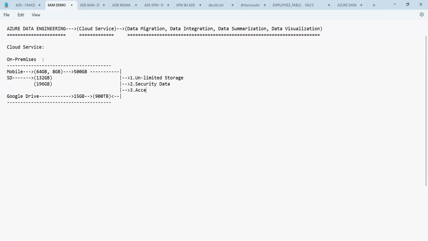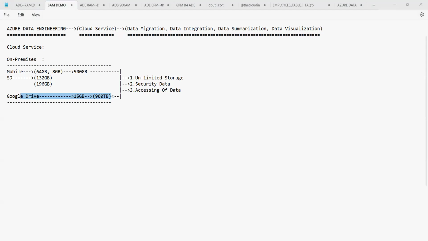And the third and very important reason is accessing of data. Suppose you have stored the data into Google Drive through your mobile phone. Now you left your mobile phone at home, and you have gone to some other country. Let us say you have gone to the US. My question is, can you access the data stored in Google Drive or not, without a physical device? Yes, guys.